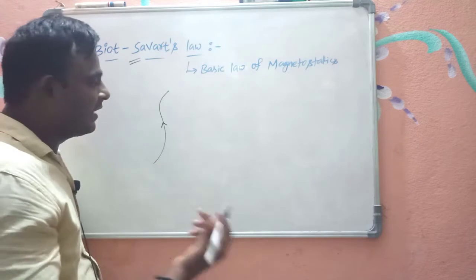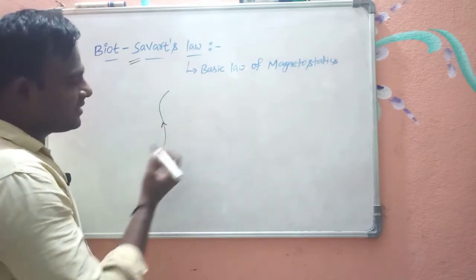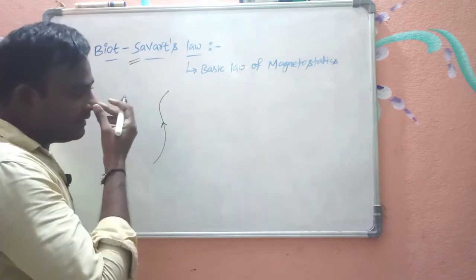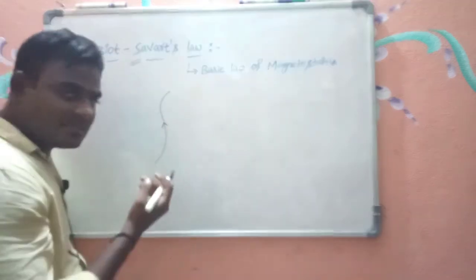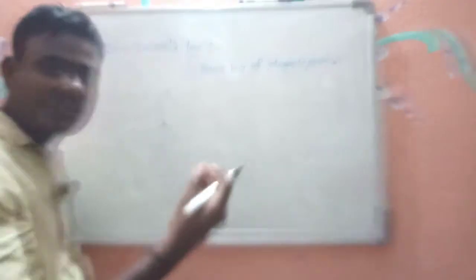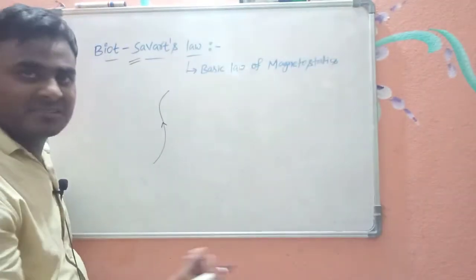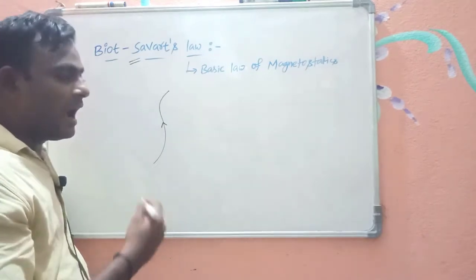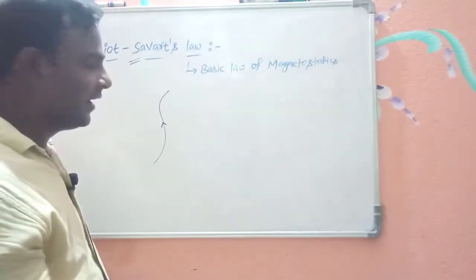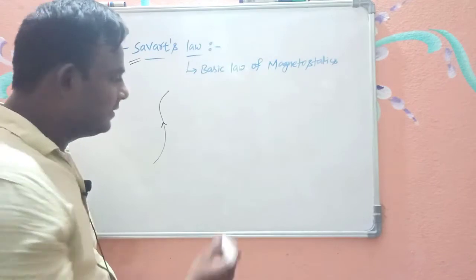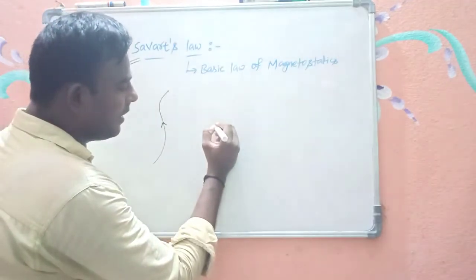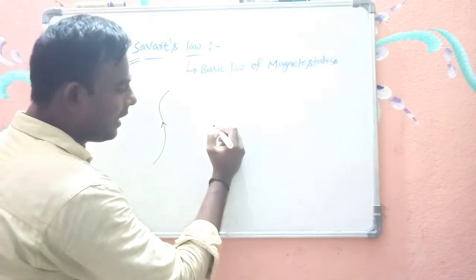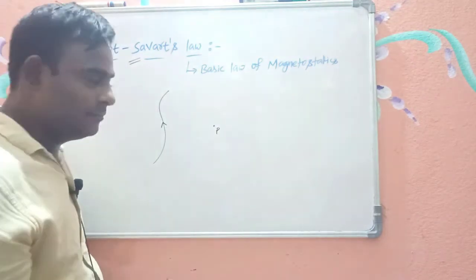As this current carrying conductor carries moving charges, it always creates a magnetic field. Because of this conductor, I want to find the magnetic field at a particular point. This is the point where I want to find the magnetic field.